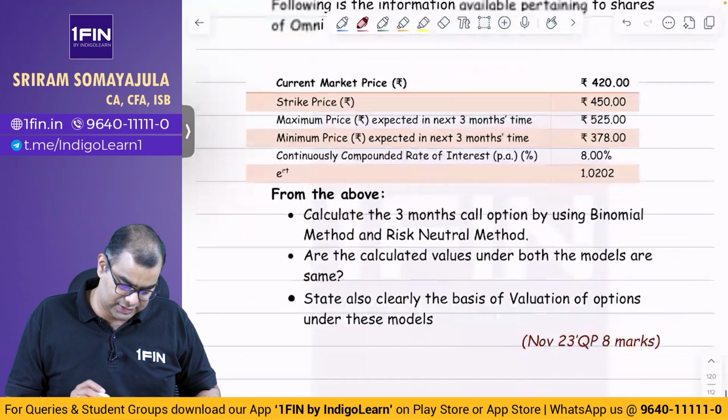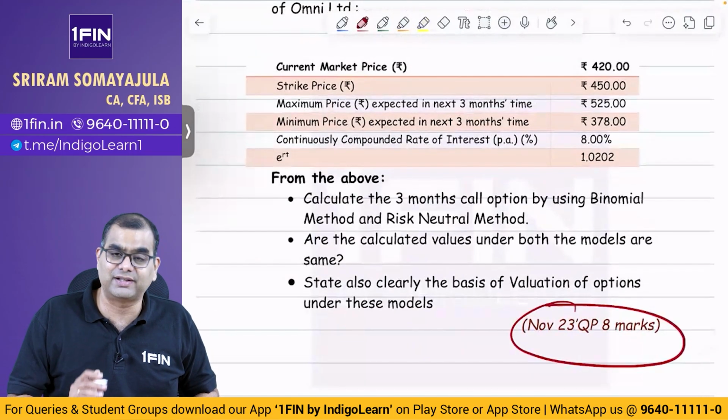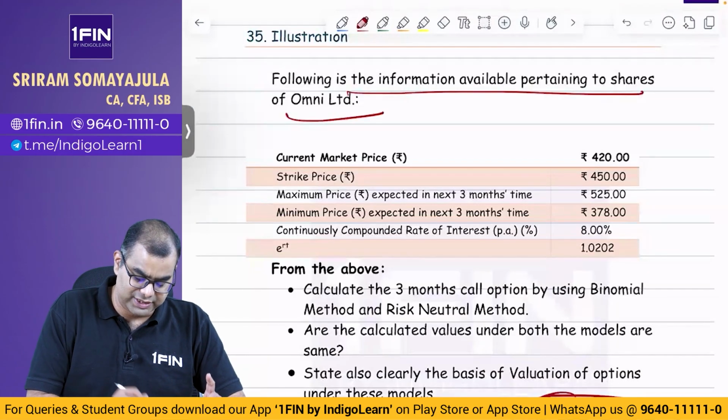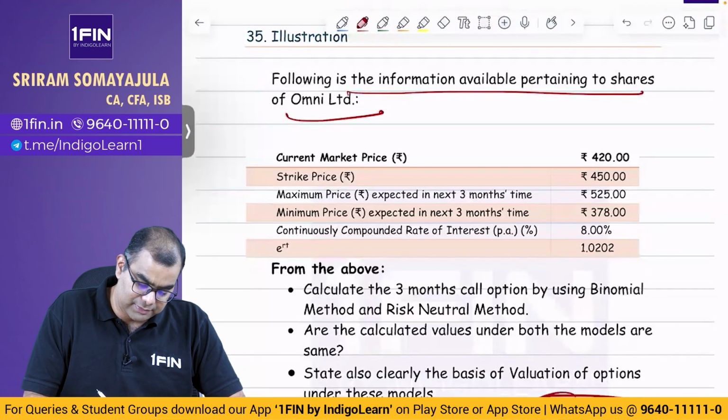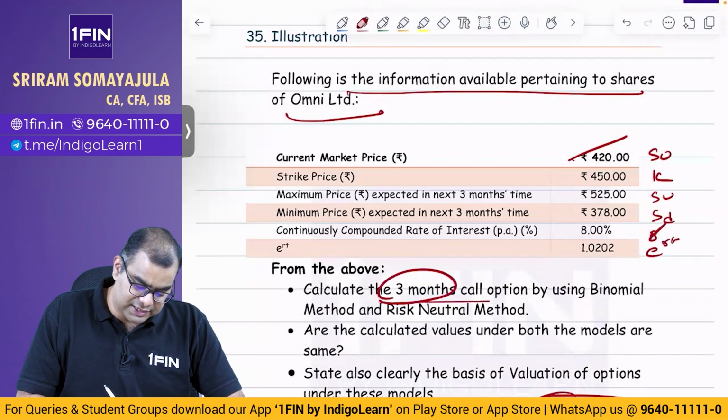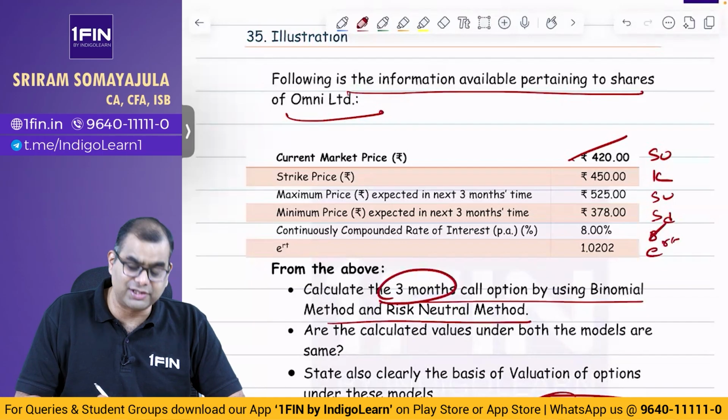which is from which chapter, which attempt, November 23. This is where the qualification happened. Following is the information available pertaining to shares of Omni. Current market price 420 is S0, strike price K is 450, maximum price is SU, minimum price is SD, continuously compounded rate of interest is 6, e power RT is 1.0202, calculate for 3 months. So e power RT is given. Calculate 3 month call option by using binomial method and risk neutral.